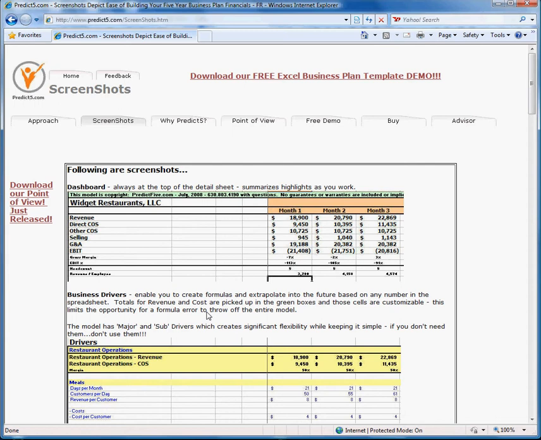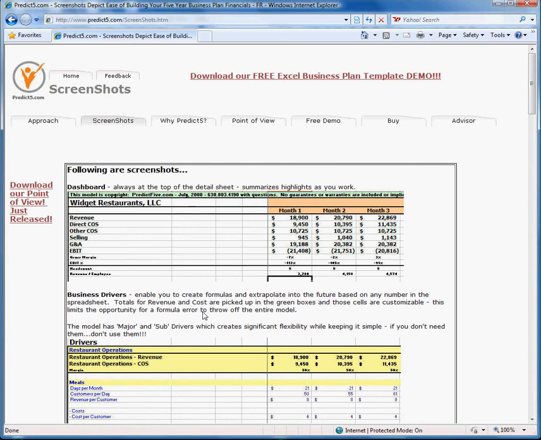But we've provided a great deal of flexibility to create very flexible and functional formulas in a relatively simple fashion. Once you're done creating it, if you're going to have an advisor such as a CPA go through it, it'll be very simple for them to number one, validate that it makes sense, and number two, identify any questions or concerns they have.